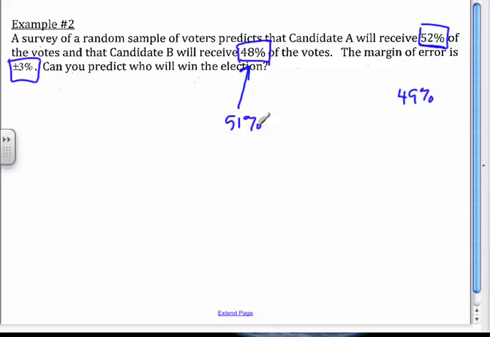Now, let me say this. If the margin of error was plus or minus 1%, right, I would be able to call that one. Because the range is 2%, right, because it's plus 1 on one side, minus 1 on the other. But these two numbers are 4 apart. So even if they change 1%, they're not going to reach each other. This would go down to 51%, and this one could go up to 49%, and candidate A would still win.